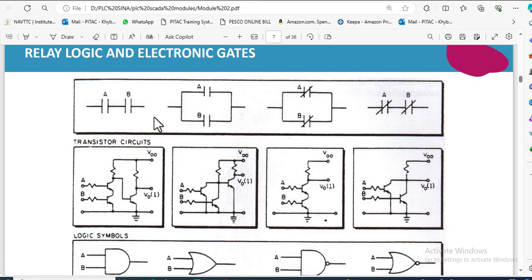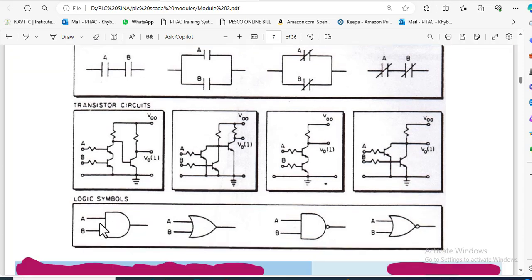These are the electronic gates with their symbols in the ladder language and in the transistor circuits. This is the AND gate, this is the OR gate, this is the NAND gate, and this is the NOR gate. And in the transistor circuits, this is the circuit of AND gate, this is the circuit of OR gate, this is the circuit of NAND, and this is the NOR gate. Here these are the symbols for the AND gate, OR gate, NAND gate, and NOR gate.